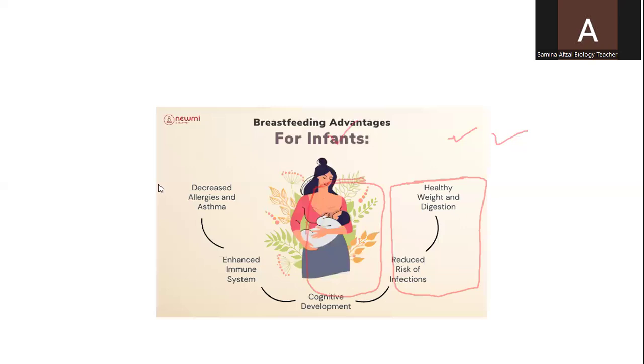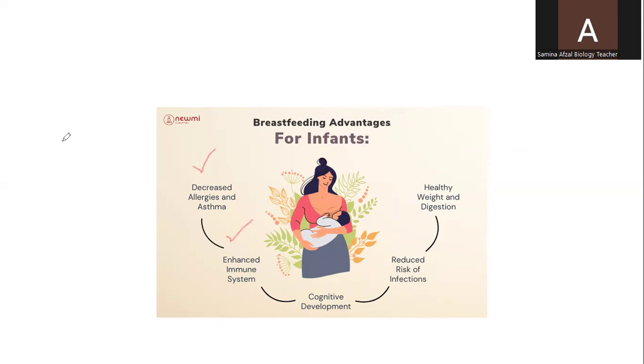And in this slide, we will discuss the advantages of breastfeeding. In breastfeeding, the babies have advantages such as decreased allergy and asthma. They can be free from many diseases because they are getting the antibodies from the mother.